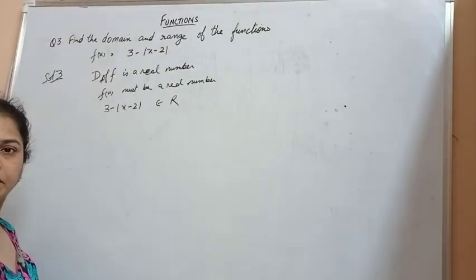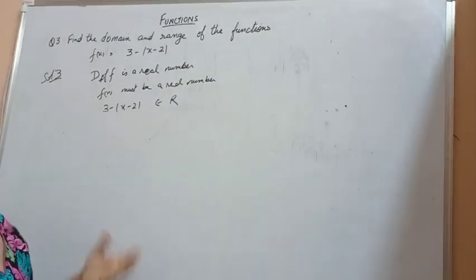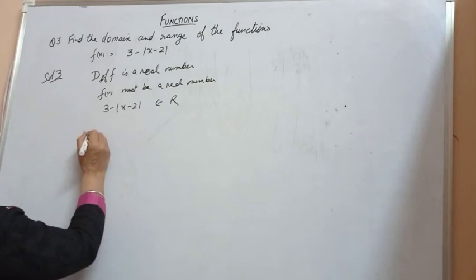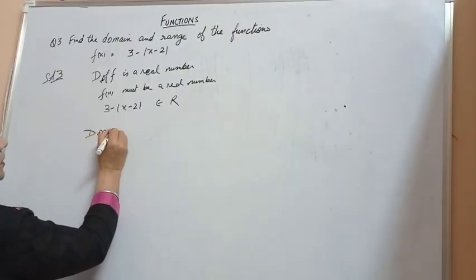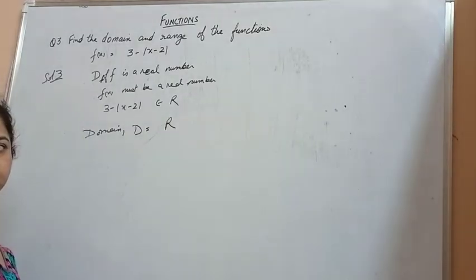That means 3 minus mod x minus 2 must belong to a real number. If the function is a real number, therefore the domain of the function is also a real number. So we can say that domain of this function is a real number.